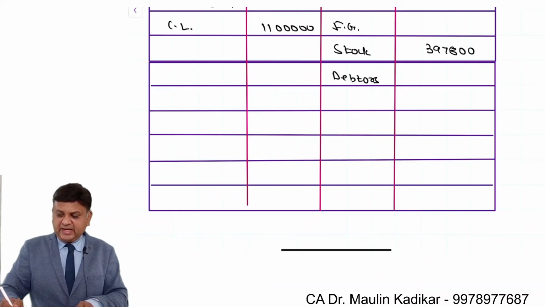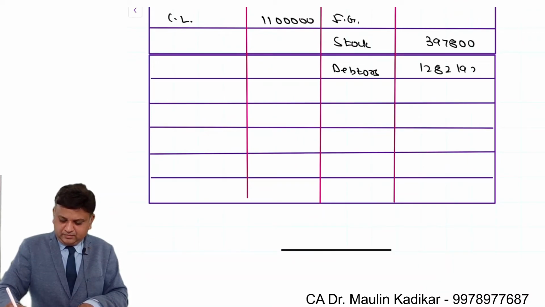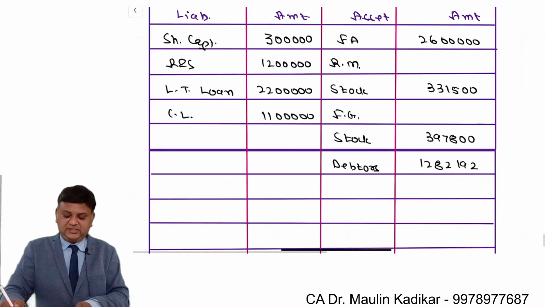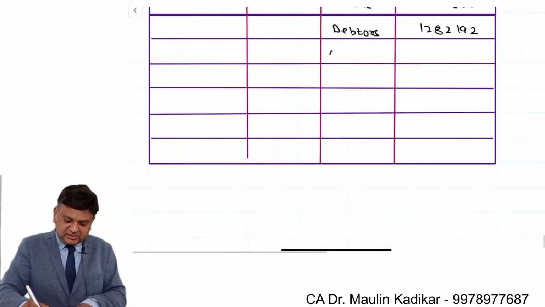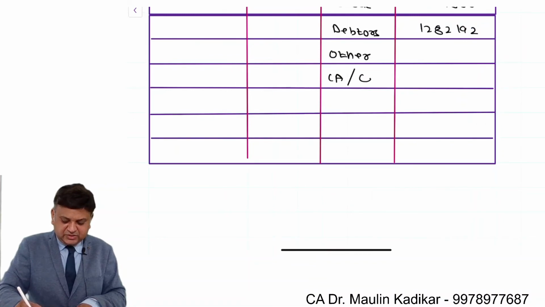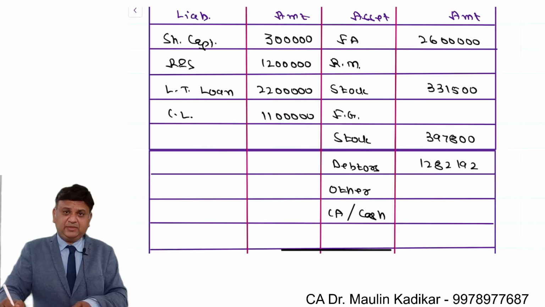It is 12,82,192. Now friends, the remaining amount of the current assets can be termed as other current assets, or otherwise you can mention that it is the cash balance. Either way the presentation is acceptable.